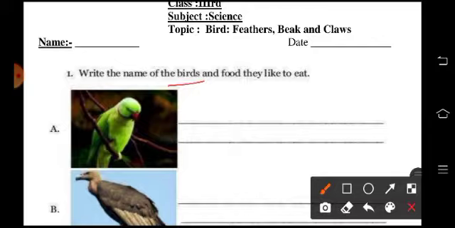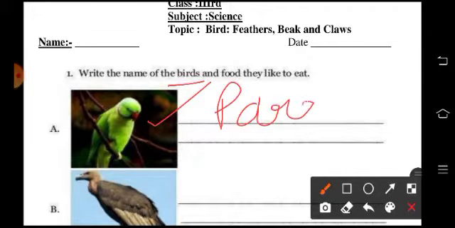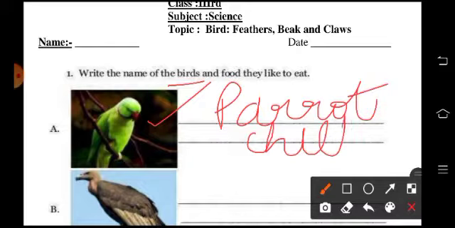Yes. So do you recognize this, children? Okay, good. This is a parrot. So you write here parrot. Okay. And what does a parrot like to eat? Yes. Chilies, green chilies. Okay. So you write here chilies.